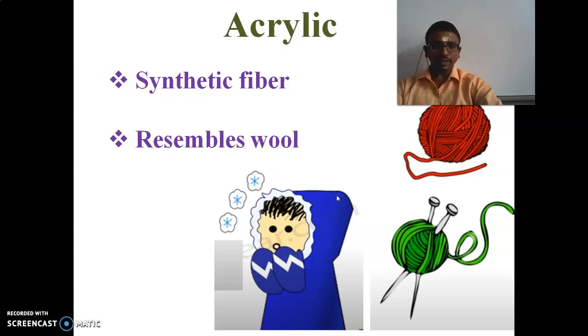Its cost is very high. So when we use acrylic, the cost is a little bit low when compared with wool. So economically we can overcome with acrylic fiber. It resembles wool.